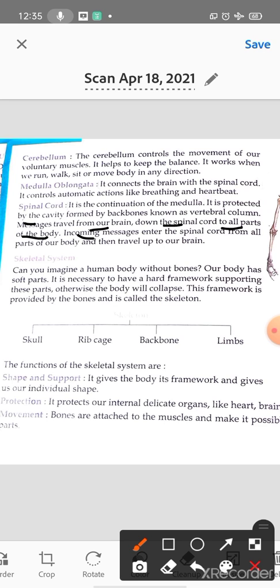Okay. Incoming messages enter the spinal cord from all parts of our body and then travel up to our brain. So what is the process of incoming messages?